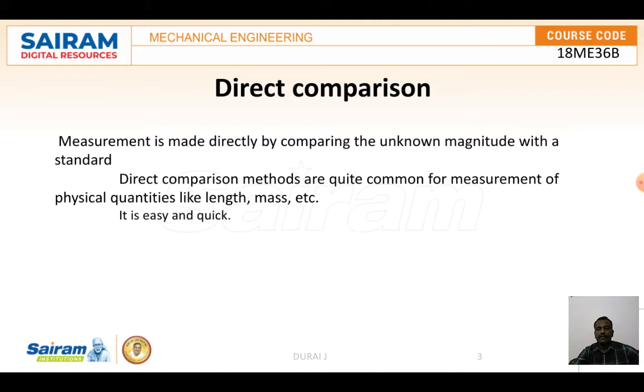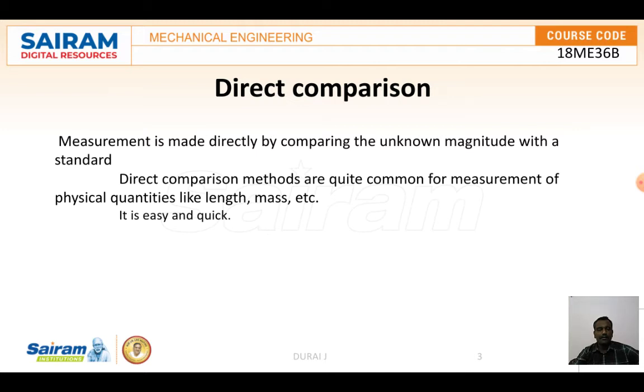This direct comparison method makes it easy to measure things, and it is also a very quick process, as no other conversion takes place. For example, to measure the length of a line, we directly keep the scale and read the value.